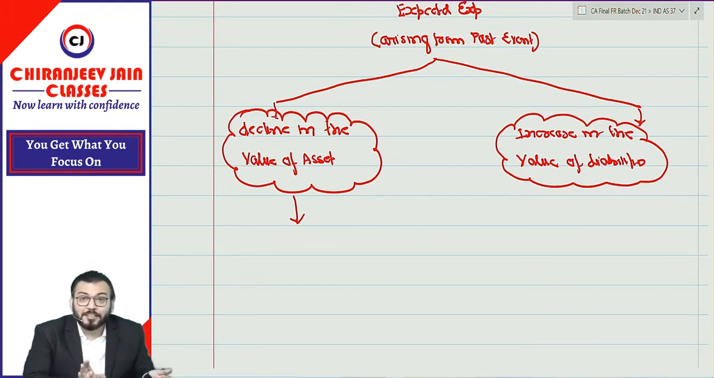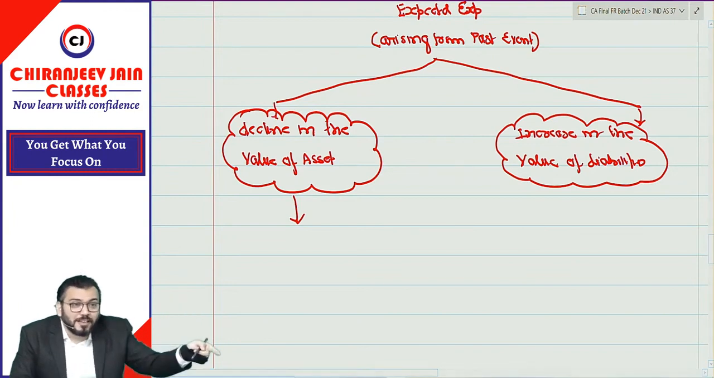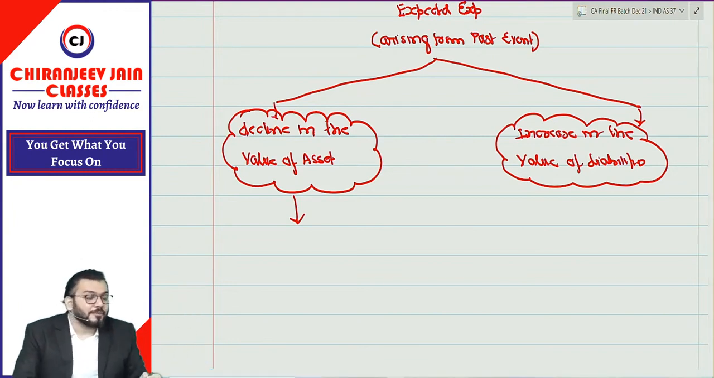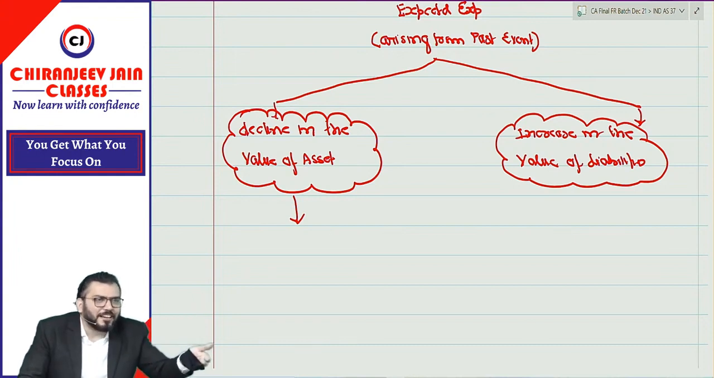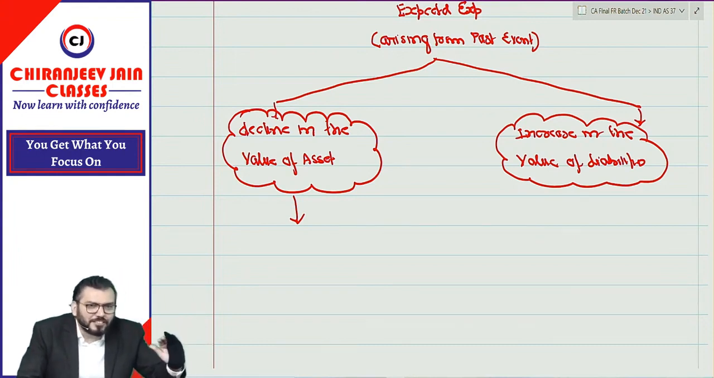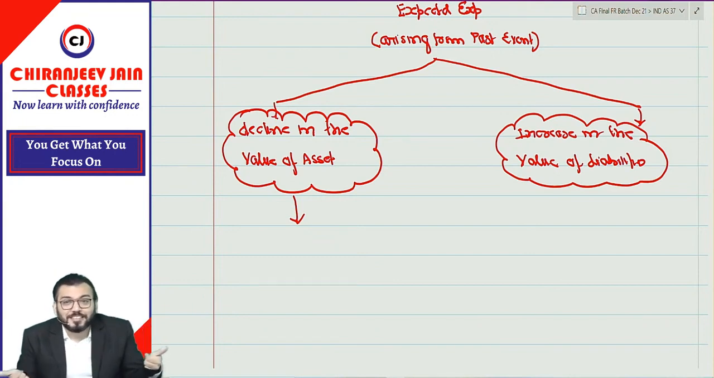Expected bad debt means, can I say whatever provision for doubtful debt you have created, that is because of decline in the value of receivable, so that will come in this category. My question to you all, decline in the value of debtor, whether it will give rise to obligation, whether it will give rise to liability. It means decline in the value of debtor is not a liability.